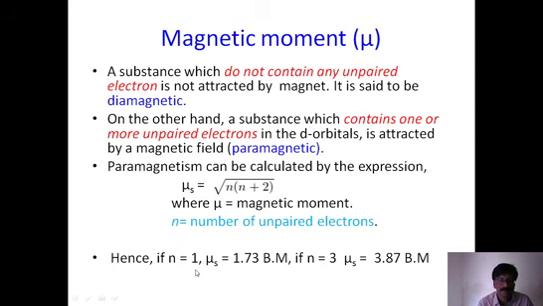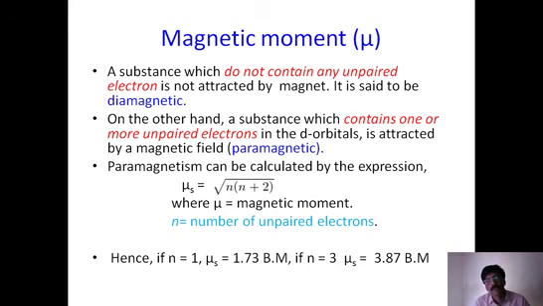For example, if we have one unpaired electron, then substitute here. The mu value becomes root of 1 into 1 plus 2, that is root 3, which is 1.73. The unit is Bohr magneton, BM. Similarly, if n is 3, then the mu s value is 3.87 Bohr magnetons. If n is equal to 0, then the mu value becomes 0, so the magnetic moment becomes 0.